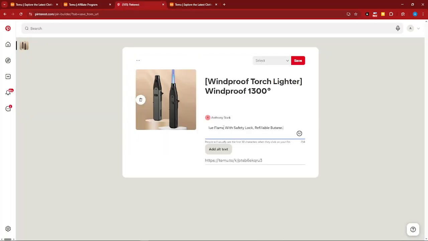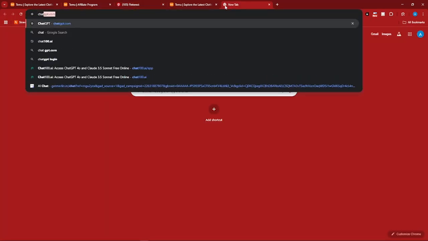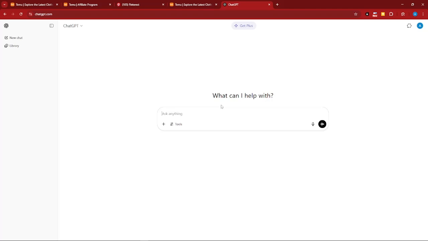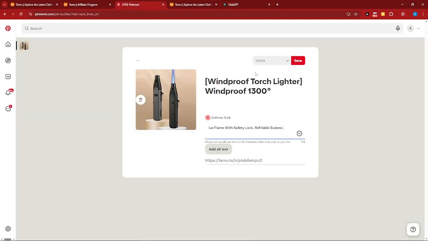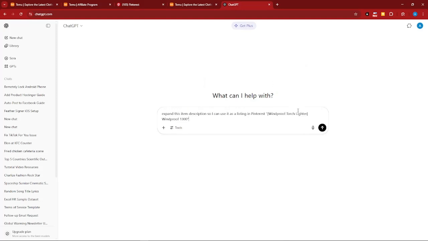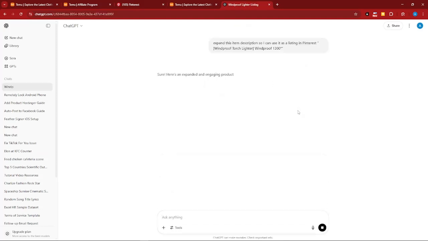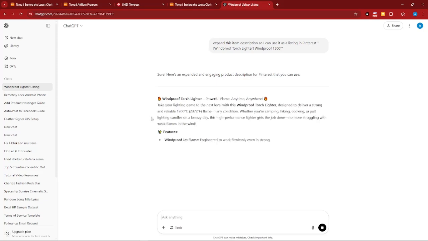Or, here's what you can do: you can also ask ChatGPT to explain more about this product. I'm going to teach you how I do that. I'm going to go to ChatGPT. Follow me with this, okay? Type: expand this item description so I can use it as a listing in Pinterest. I'm just going to type everything right there and give it to ChatGPT, and ChatGPT gives me the magic. This is going to be the description and the features you're looking for.